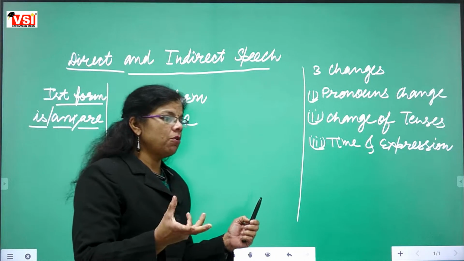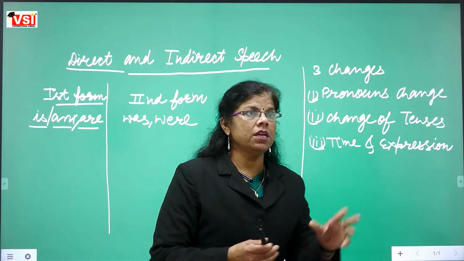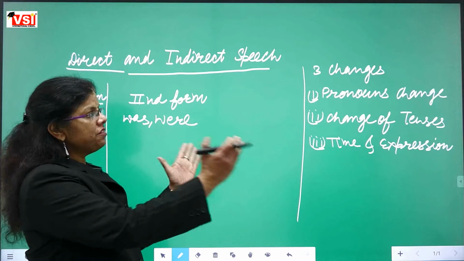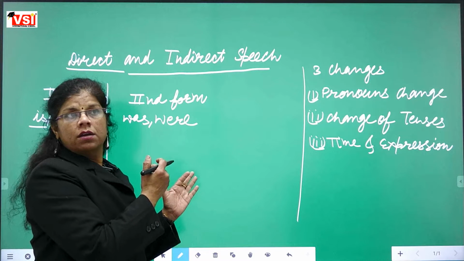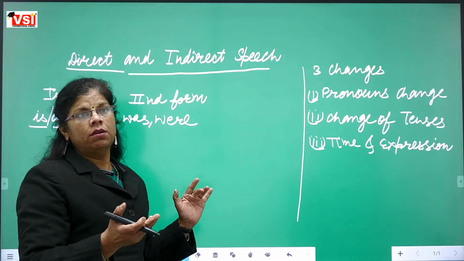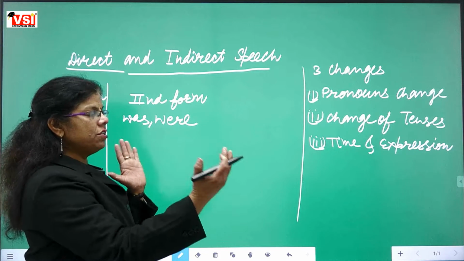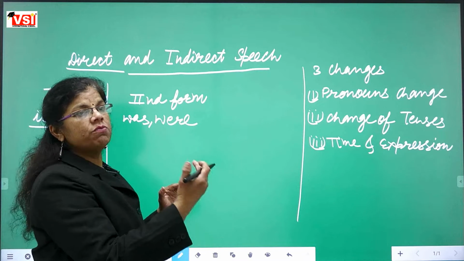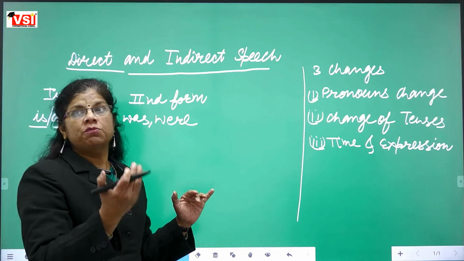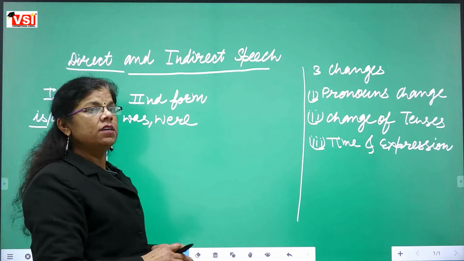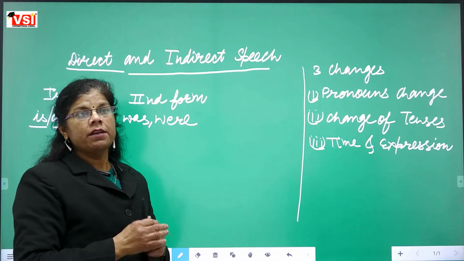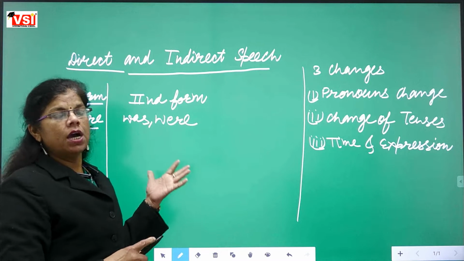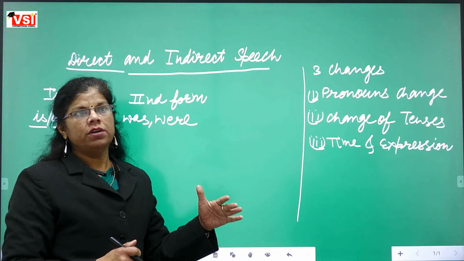You should know what is reporting verb, what is reported speech, because 3 and 4 classes we have taken already. Reporting verb, what is reporting verb? The words that are written outside of the inverted commas, that will be called reporting verb. The words which are written within the inverted commas के बीच में अंदर जो लिखे जाते हैं, those words will be called reported speech. So right now we are discussing, yes beta, right now we are discussing कि when reporting verb means the words which are written outside of the comma, if they are in present and future tense, then